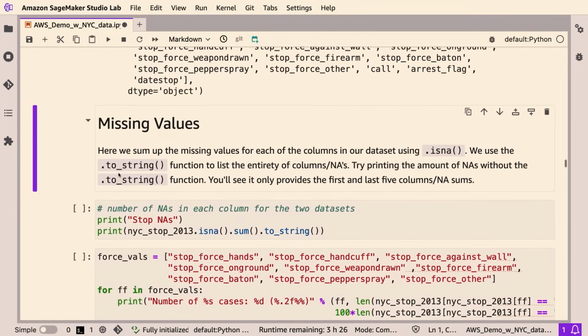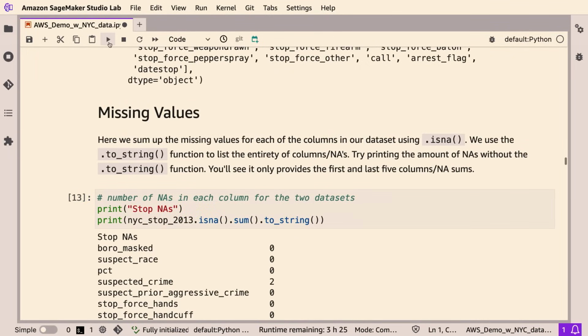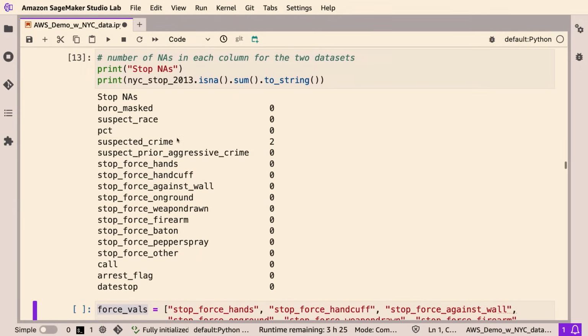Okay, and then this next part, we'll just look at some missing values. It's always good to look at missing values in your data set, because if you have too many, that data can be not really that helpful. Sometimes you might want to filter out some of your NAs, or delete a column that has a lot of NAs because it's not going to be useful. So let's look at the NAs present in our data set, and it doesn't look like there's much. Most of our columns are full. Really the only one that has any NAs is this suspected crime column, and there's only 2. So not much to filter out there. I don't think we will filter out anything at all, actually.